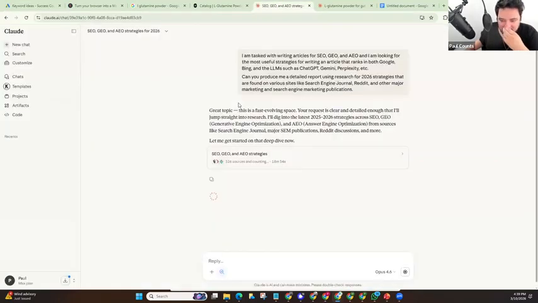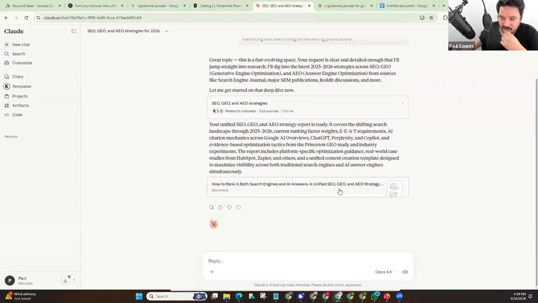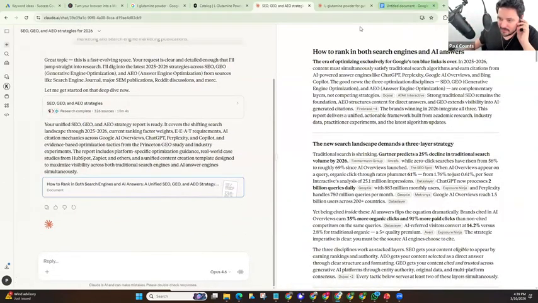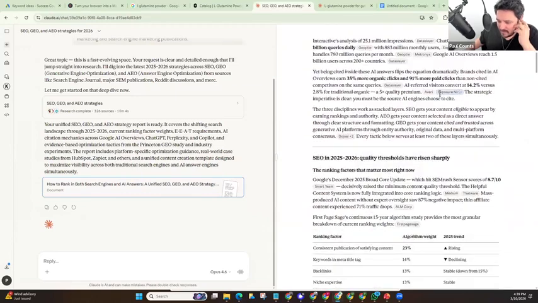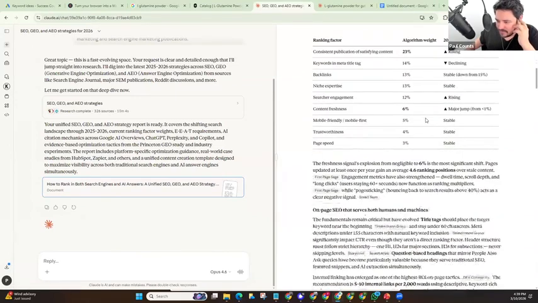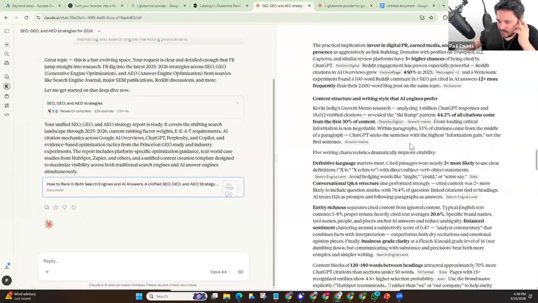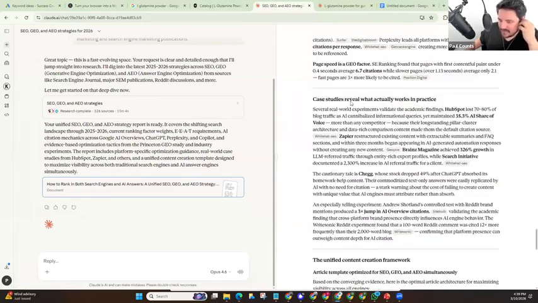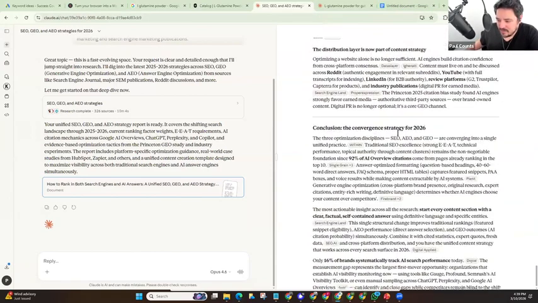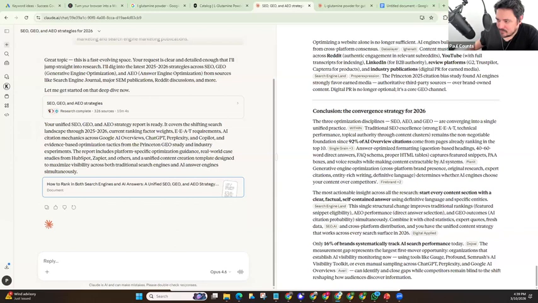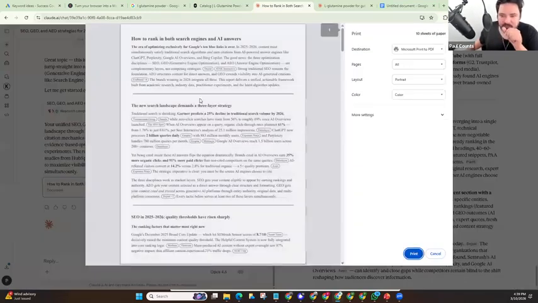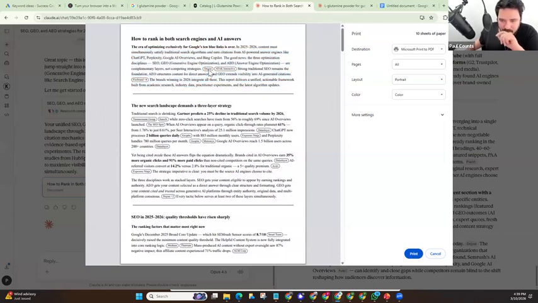And then finally, as you come in here, this is the entire document that it created based on everything that I was just showing you. So, how to rank in both search engines and AI answers. This is pretty close to what I already have, but this is pretty detailed. And all you have to do now is copy and paste. I recommend taking this. What I did is I actually copied and pasted it into a Google Doc, and then I saved it as a PDF, because for whatever reason, if I went download as a PDF, it didn't actually come in as the most readable format.